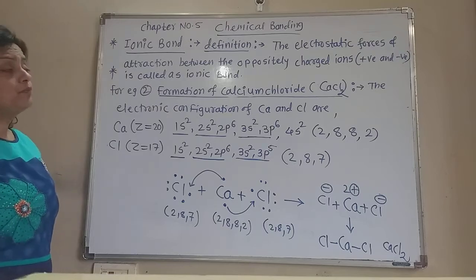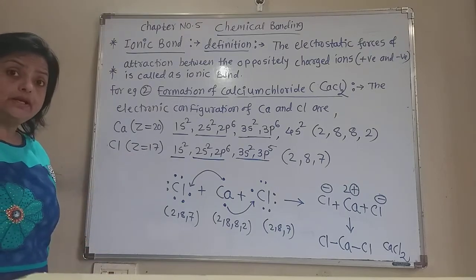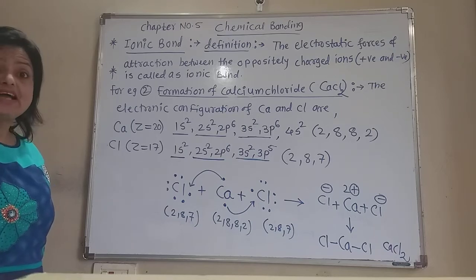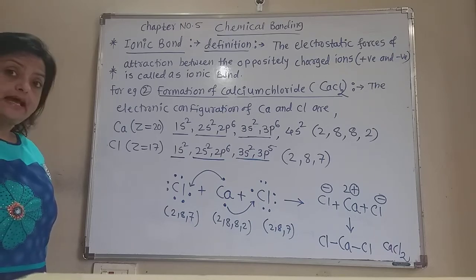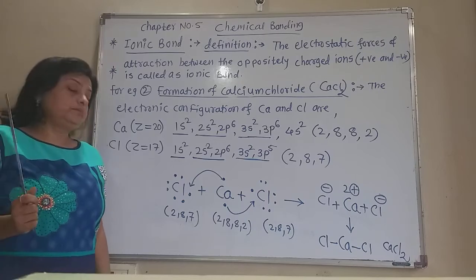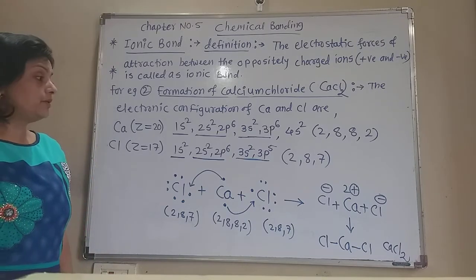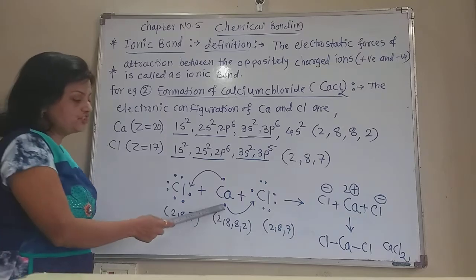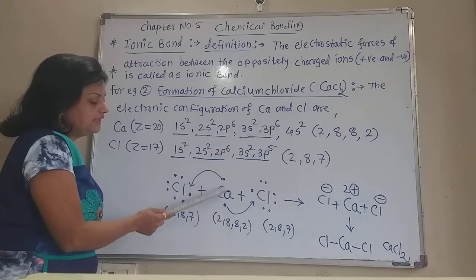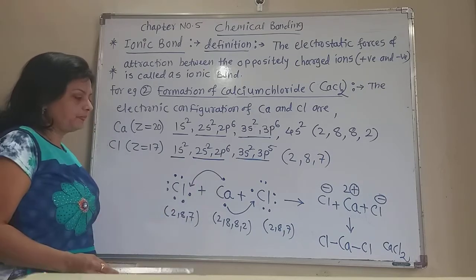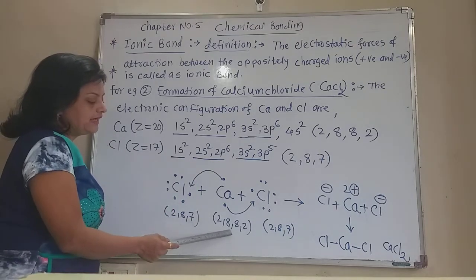Now in calcium chloride there are 2 chlorine atoms attached to the calcium because calcium is divalent. That is, it contains 2 positive charges on the calcium atom. Now see this calcium atom here. I have shown the outermost electrons of calcium by these 2 dots. Now the electronic configuration is 2, 8, 8, 2.